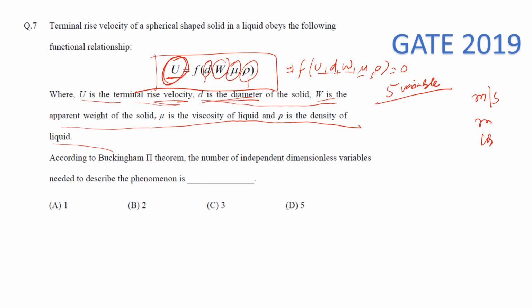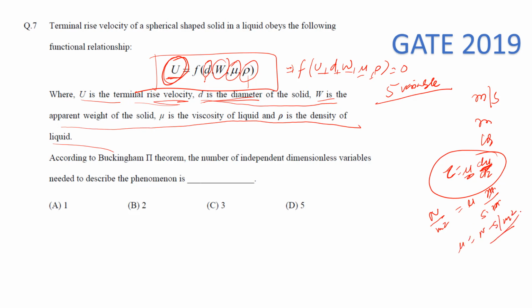So what will be the unit of viscosity? We can calculate from here. If you don't remember, then tau, Newton per meter square, is equal to mu, the viscosity, times meter per second per meter. So mu is Newton second per meter square.